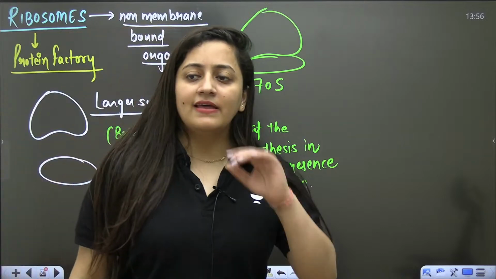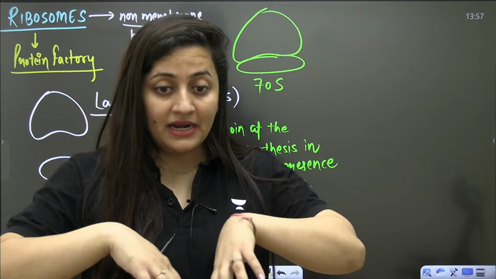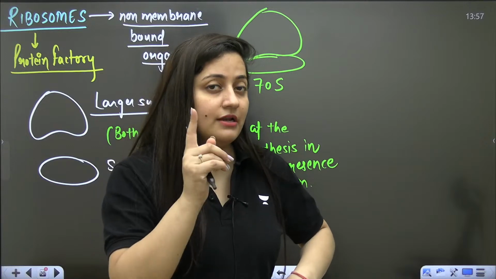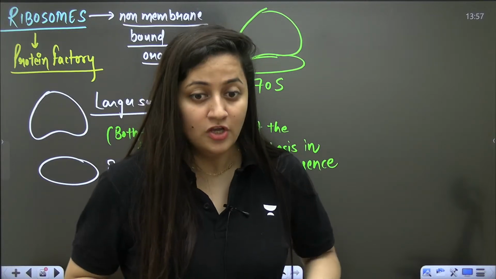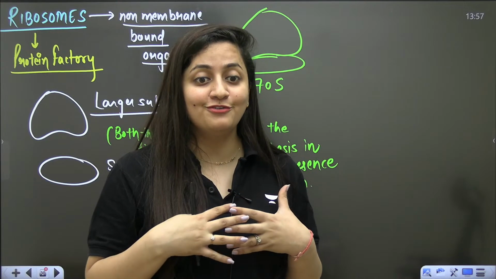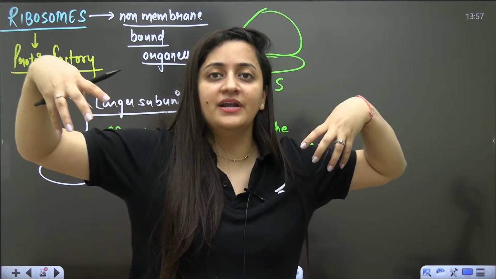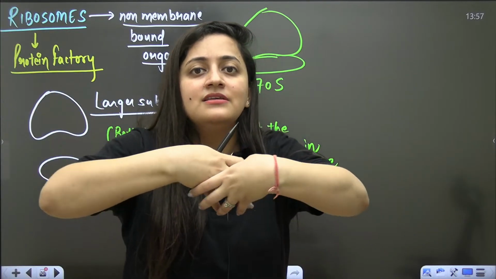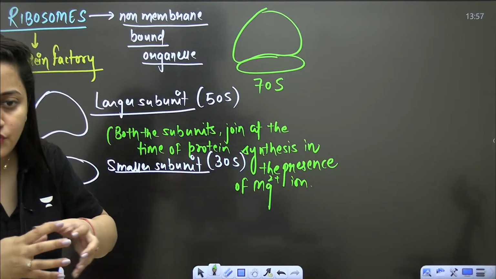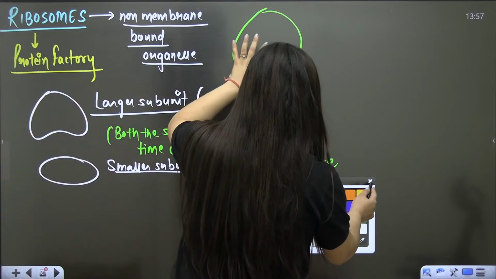Just let's say when relatives visit our place, the siblings don't have a common opinion, they fight with each other, but mother says, if you fight in front of relatives, I'm going to beat you. So you have to behave as a unit. Same is the case here. Larger subunit and smaller subunit stay separated, but at the time of protein synthesis, M for mummy, M for magnesium ion is going to join them, and you will have this particular structure.